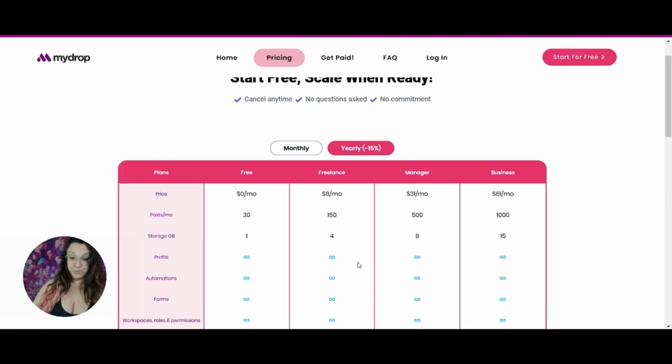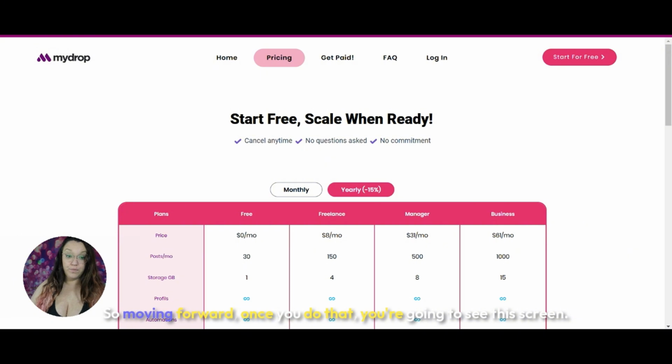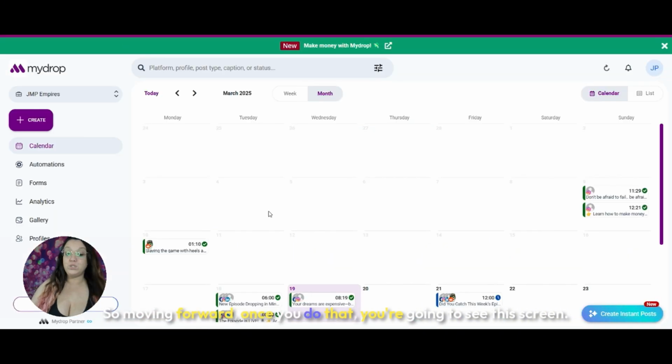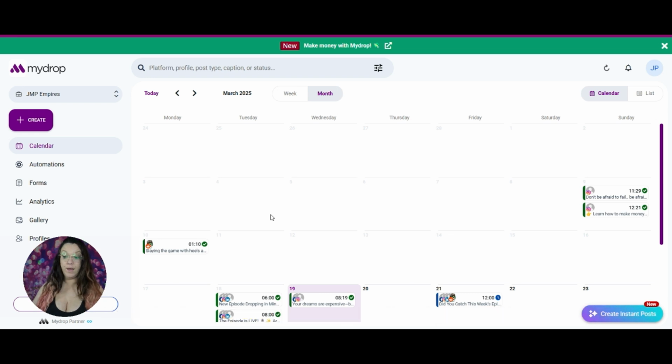All right, so moving forward, once you do that, you're going to see this screen. Okay. And it's also going to give you prompts to walk you through how to use it, what's where. Okay. So make sure you go through all of that and pay attention. That way you can easily navigate around the platform. They've done a great job of giving those little steps and tips to walk you through how everything works.